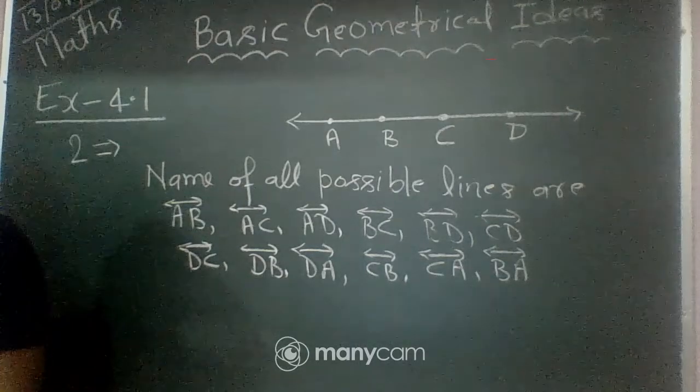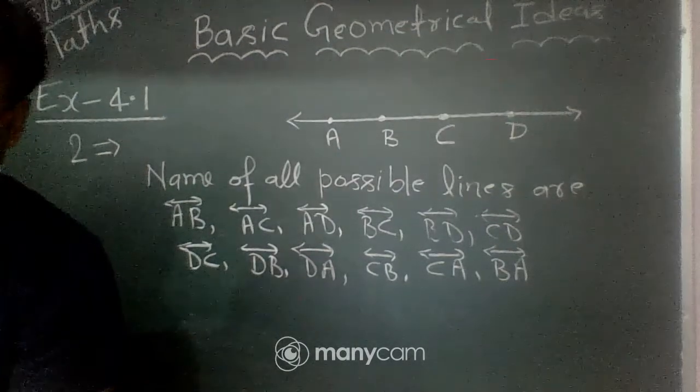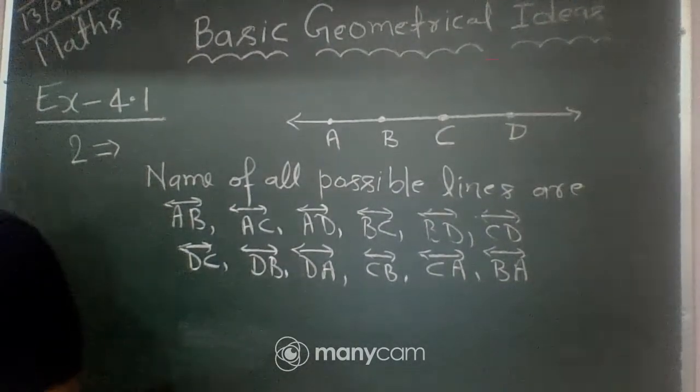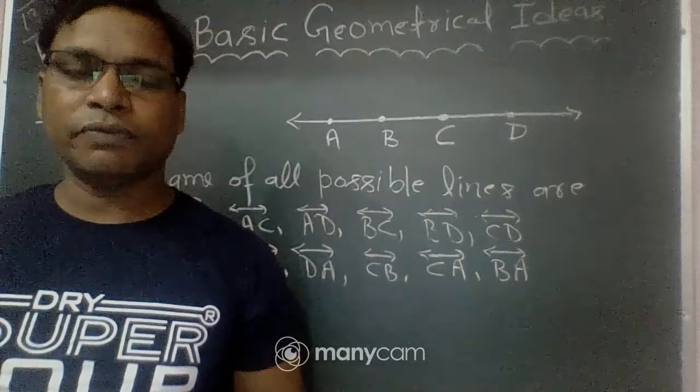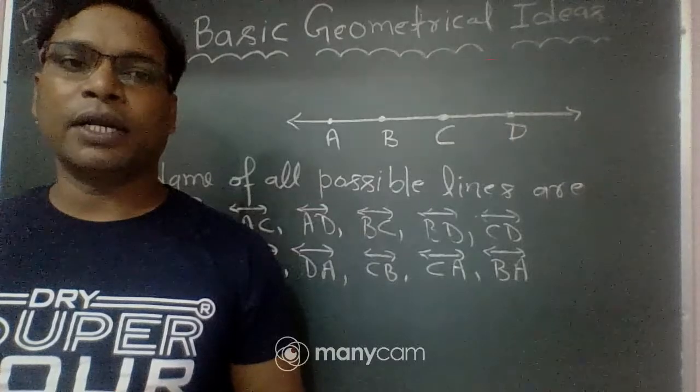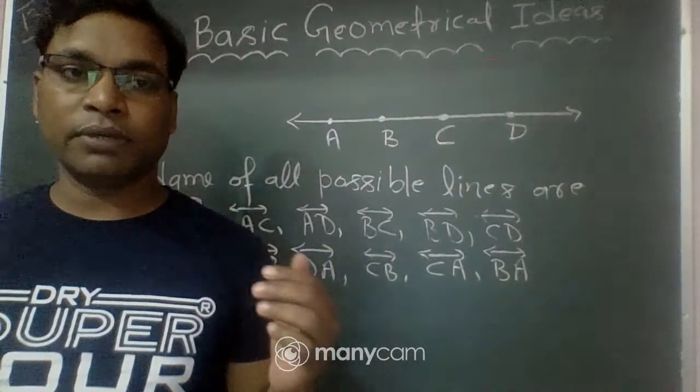Okay. Now next question, question number 3. This is the given figure. First we draw this figure. After this we discuss what we find in question number 3.